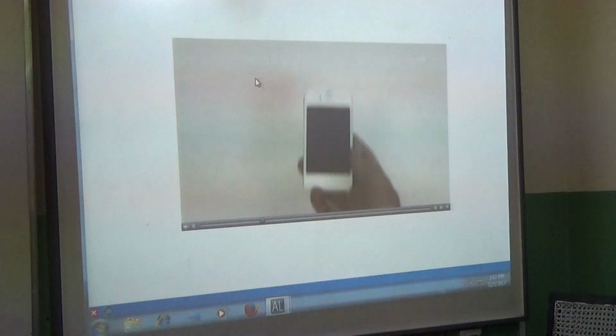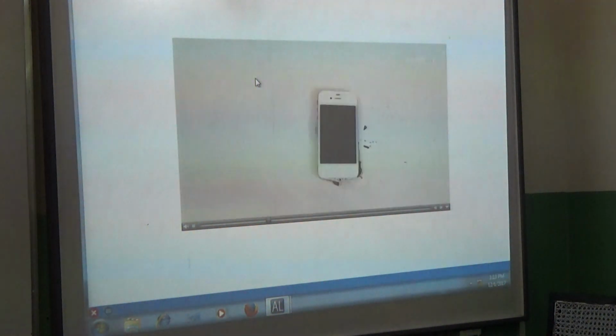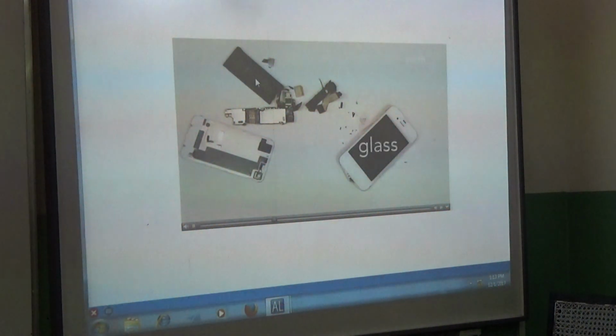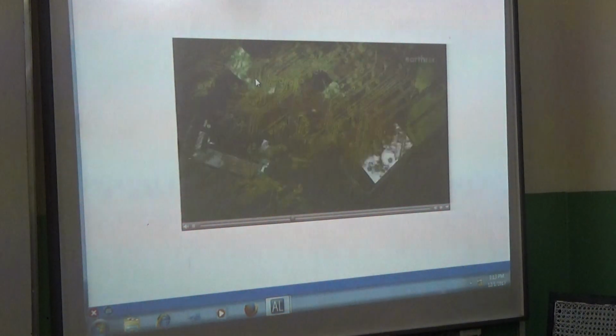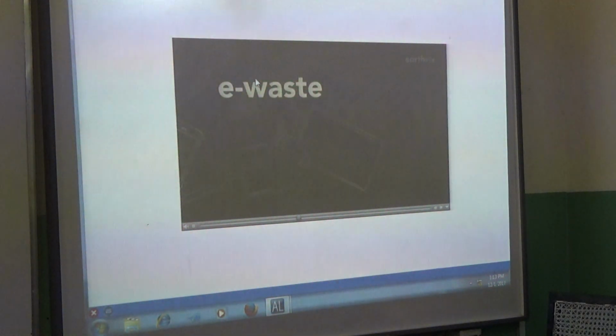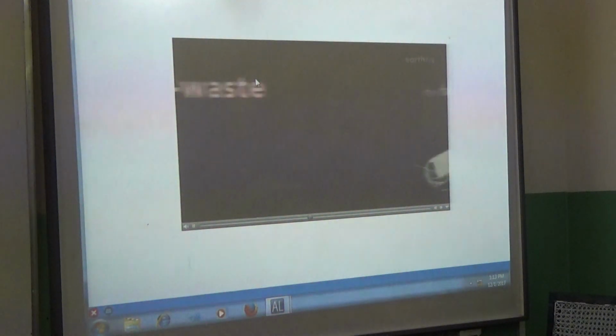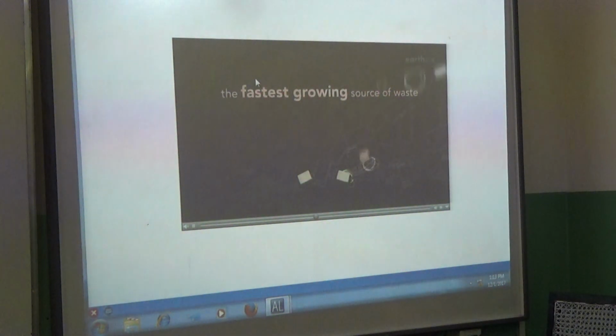Now look at your phone. Actually, look inside your phone. It's not just glass, plastic, and metal. It's a huge threat to people and the environment. It's e-waste, the vast global stream of old TVs, computers, tablets, and phones. It's the fastest growing source of waste on the planet.